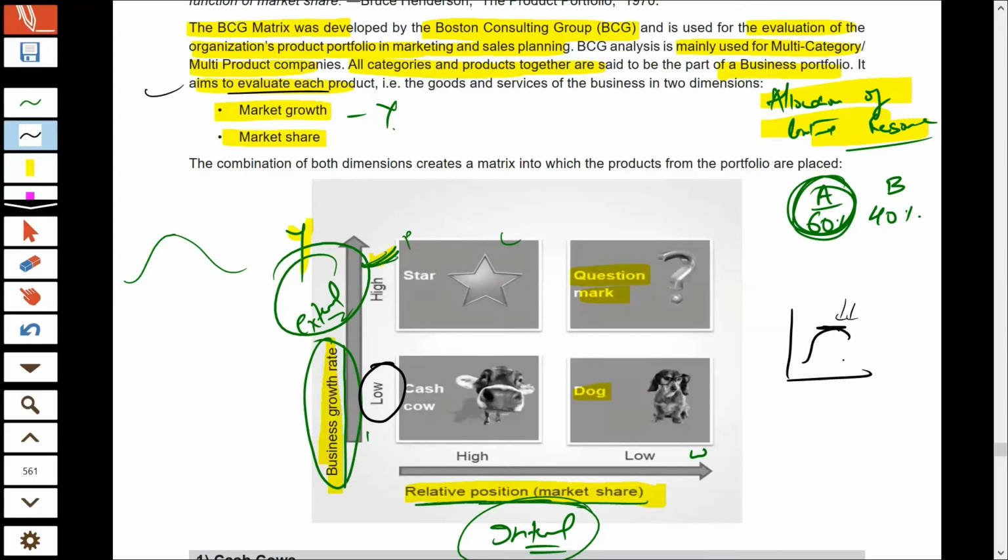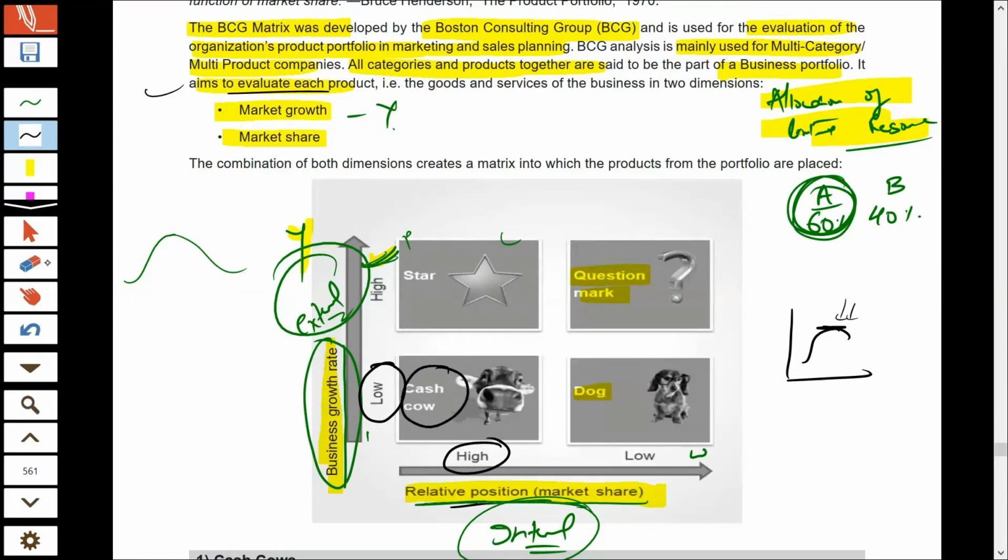The market has reached a saturated position and has stabilized. No new customers are going to come and buy your product. But the good thing is that your market share in that mature industry is high. So that results in a cash cow.